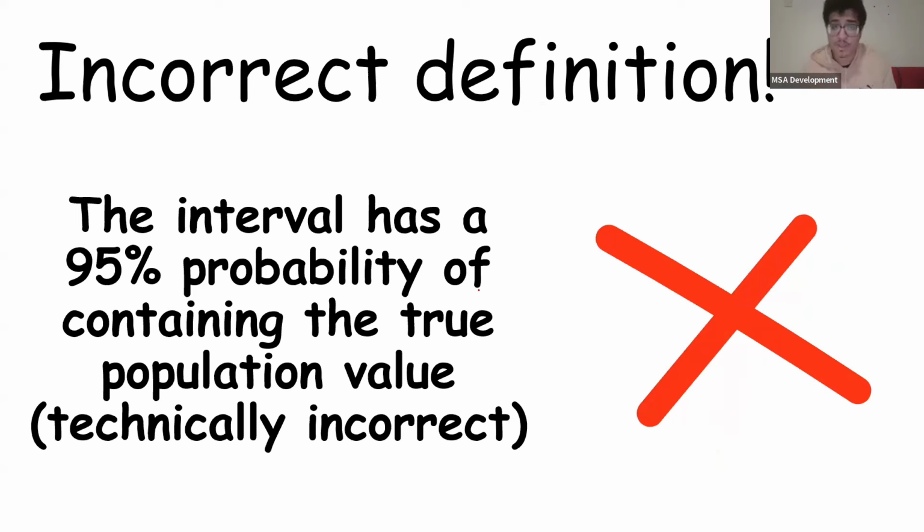This is completely wrong, or at the very least, it's technically incorrect, because the true population value is either in the thing, I can explain here. This is our confidence interval. The true population mean is either in the confidence interval or it's outside the confidence interval, okay? There's no such thing as saying it has a 95% chance of being in it. That's technically incorrect.